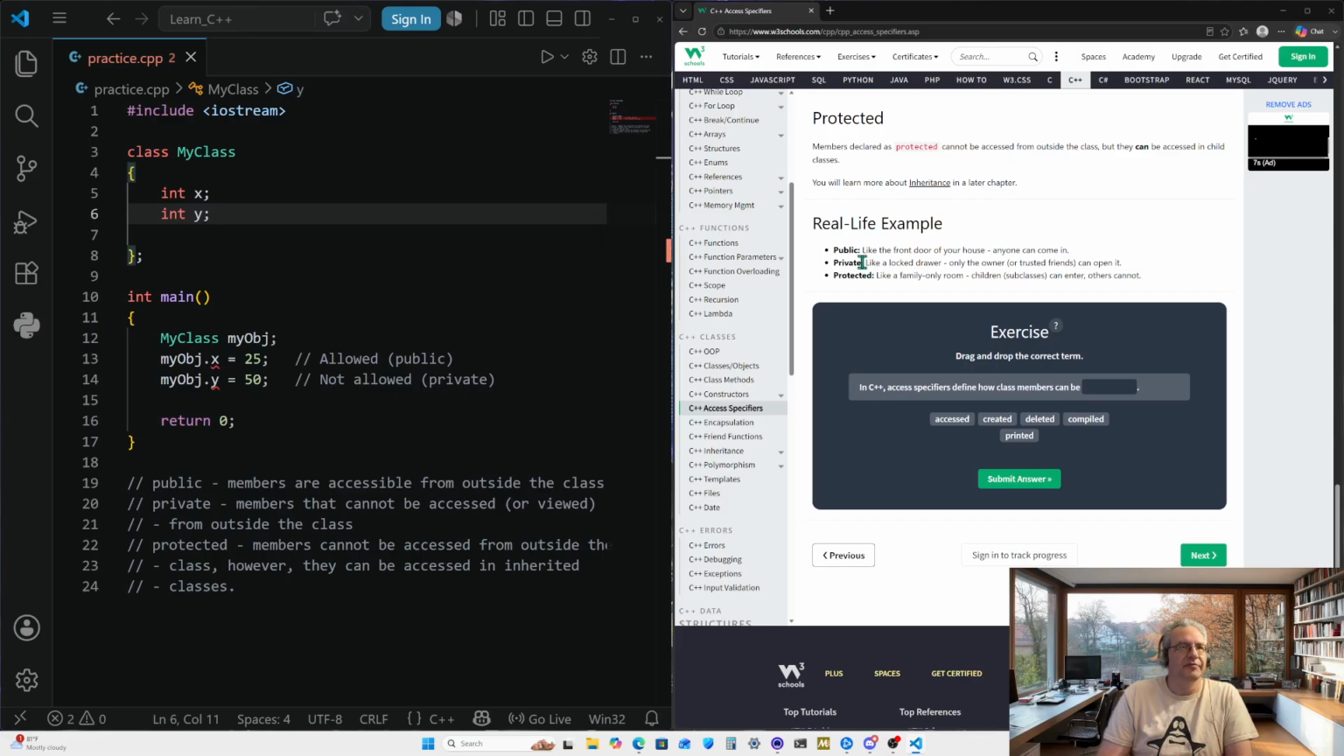Nobody can access it. But private is normally stuff that you keep directly to yourself. In this case, private is going to be something that can only be accessed by trusted family members or trusted employees. Protected is a little bit different. What they have here is like a family-only room. Children subclasses can enter, others cannot. I'm going to say protected is more like a business that has a front door with a key pad.